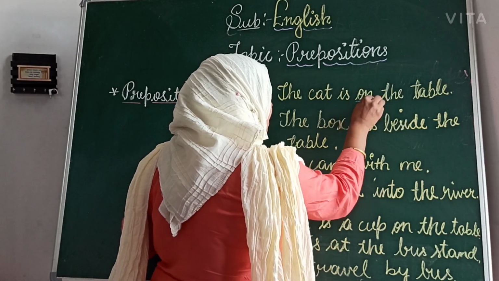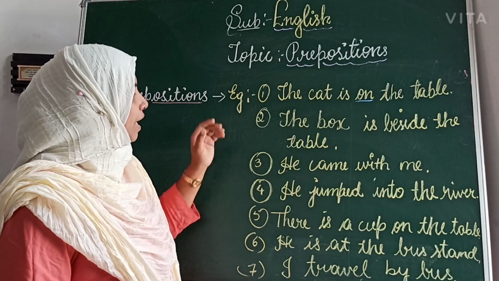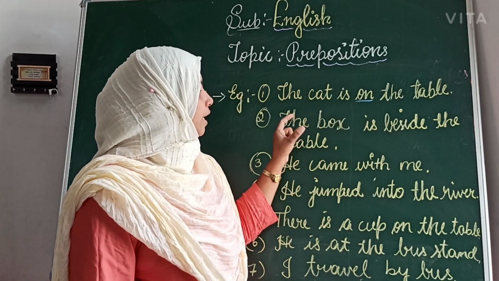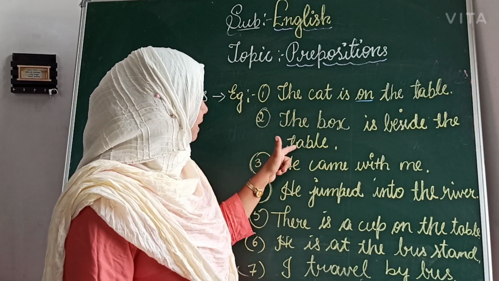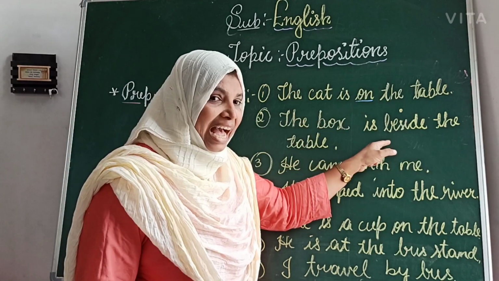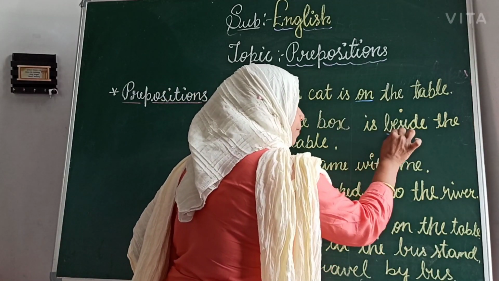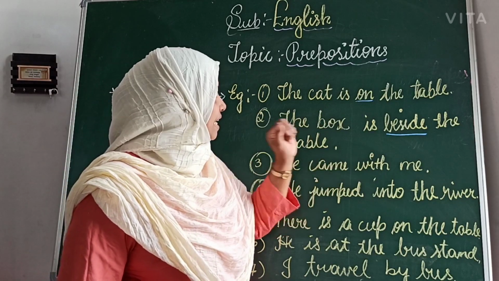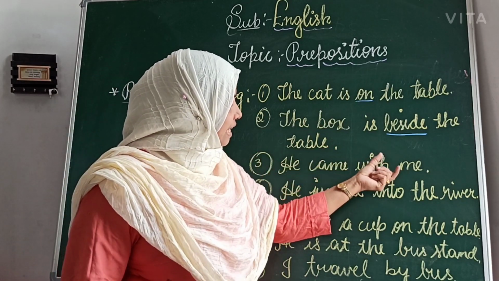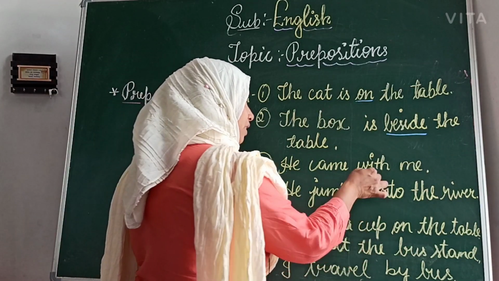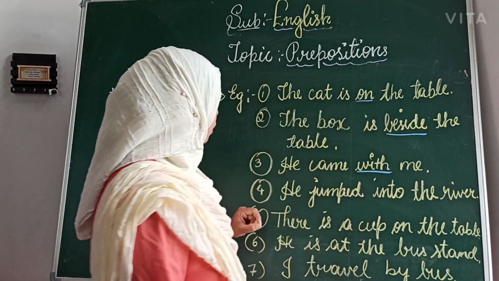Here, on is the preposition. The second one: the box is beside the table. Here the two things, a box and a table, have a relationship. That is beside. Beside is a preposition. The third one: he came with me. He and me have a relationship. That relationship is with. Here with is a preposition.